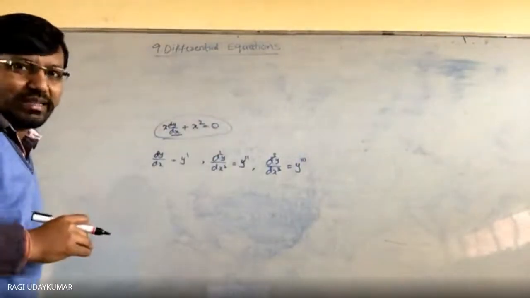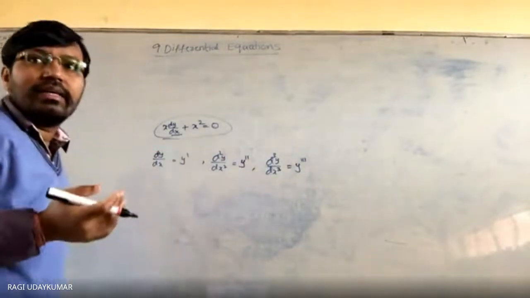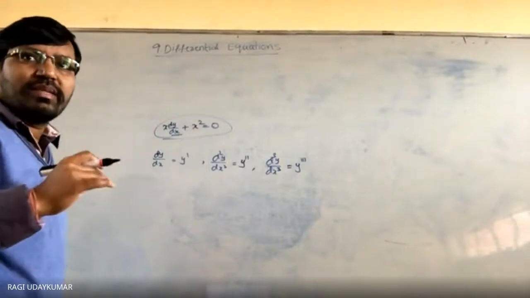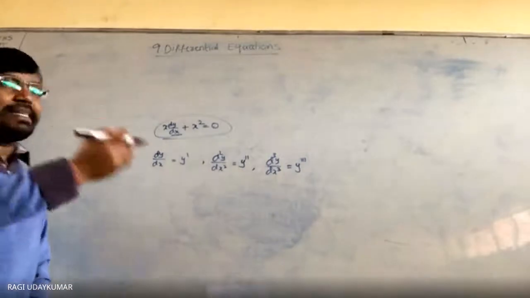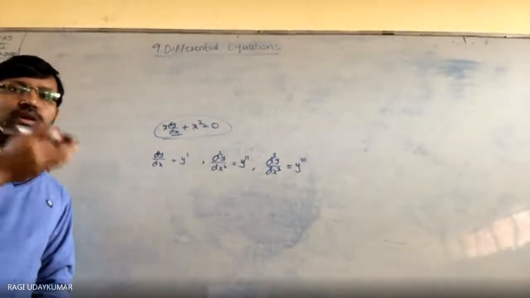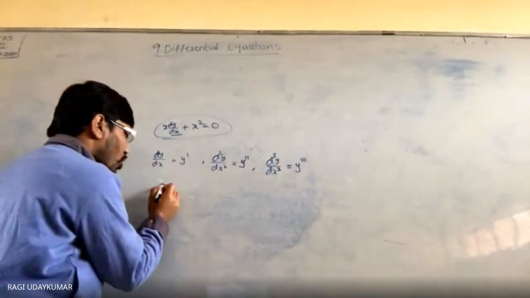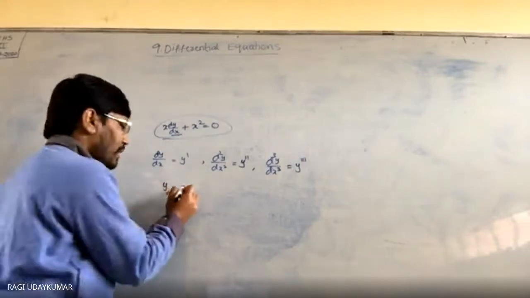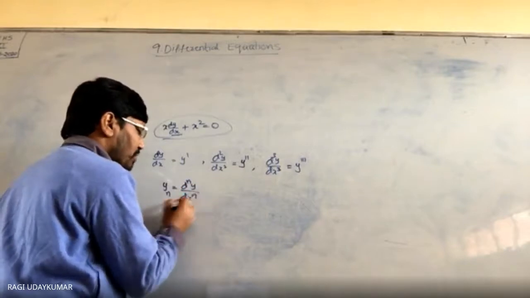How do we represent them? These can also be represented in an easier way by giving a suffix. Suppose for a derivative of higher order, more than the third order, it is inconvenient to write many dashes, it is not possible. So what do we do? We represent it normally by writing n as a suffix below: d to the power of n y by dx to the power of n.